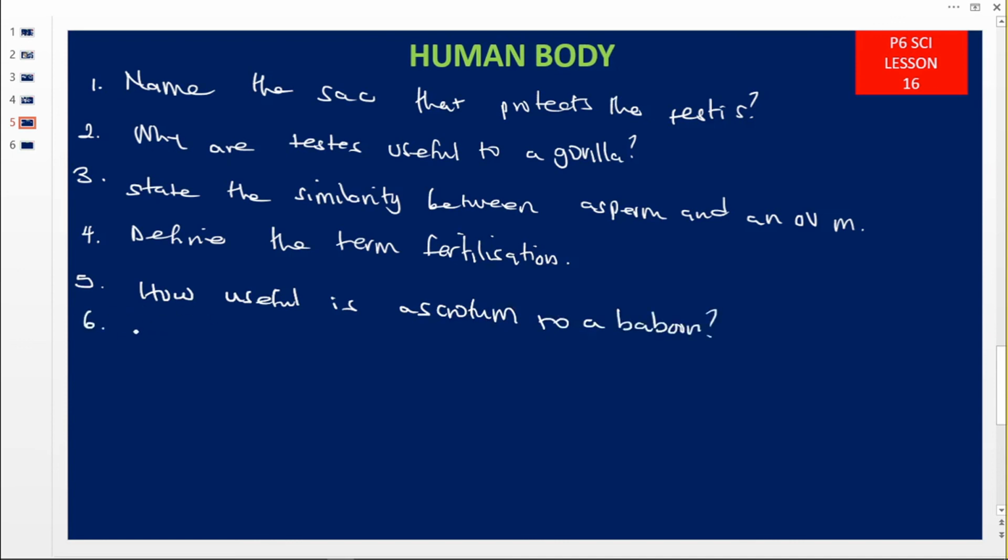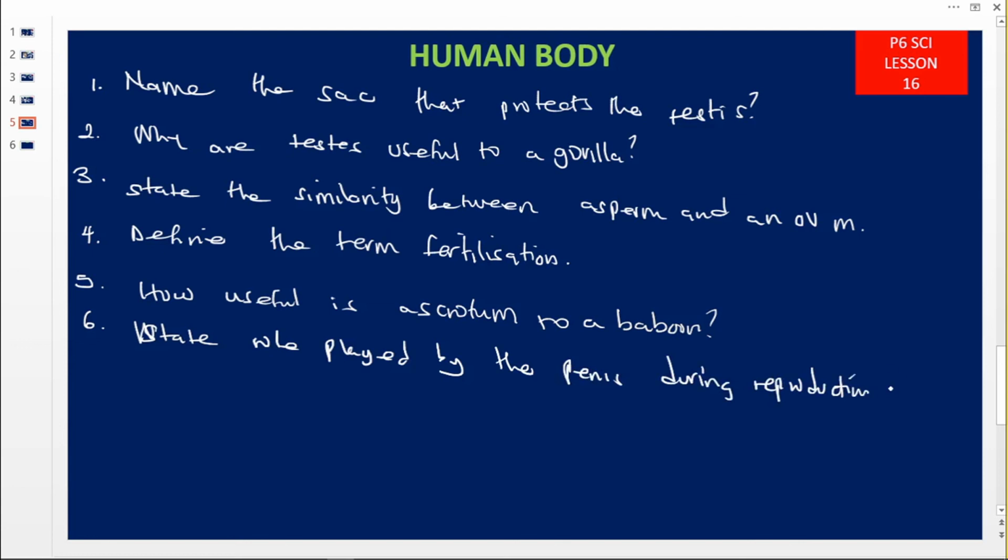Number 6. State the role played by the penis during the reproduction process. Number 7. What is asexual reproduction?